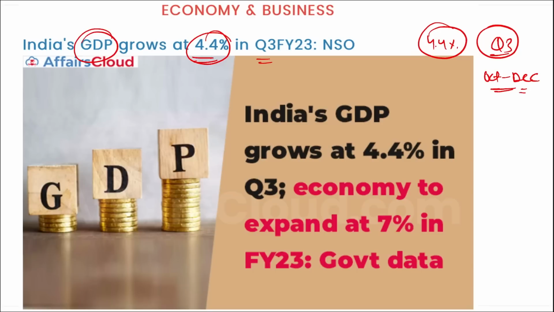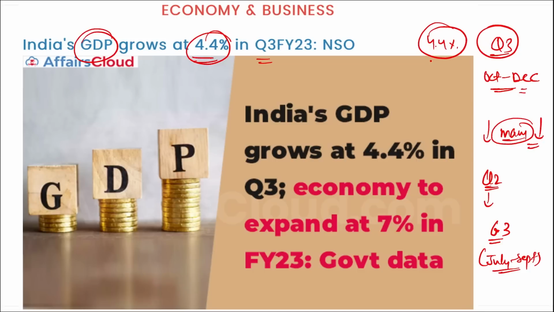The main reason given is the contraction in the manufacturing sector, meaning the manufacturing sector is going down. In the second quarter, from July to September, the GDP growth rate was 6.3%, and in the third quarter it decreased to 4.4%.